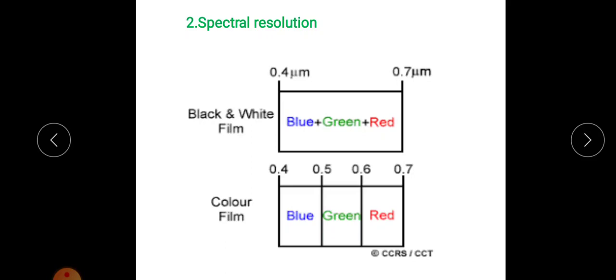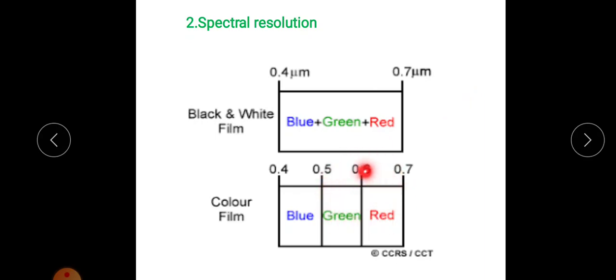And if the spectral resolution is high, we can discriminate the band into each frequency region. So here we can discriminate blue, green and red. That is, it is divided into narrow bands, so we can see color film in this case. If it is low spectral resolution, we cannot see the color, because these three colors are combined as a single one, and we can see only black and white films. Sometimes it may be black, or in some cases it will be white.